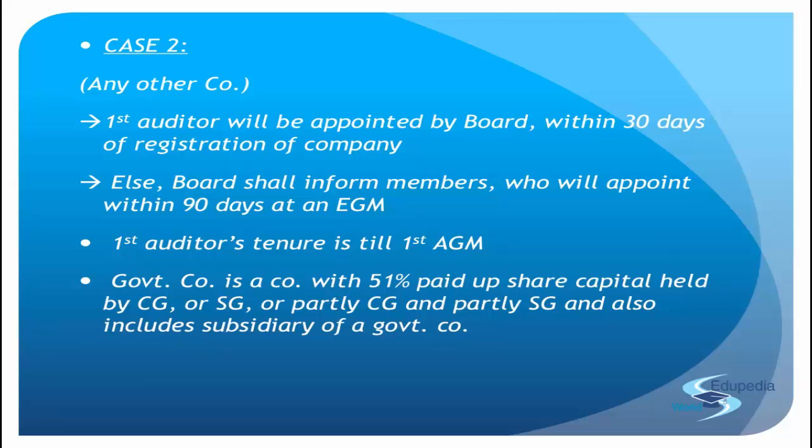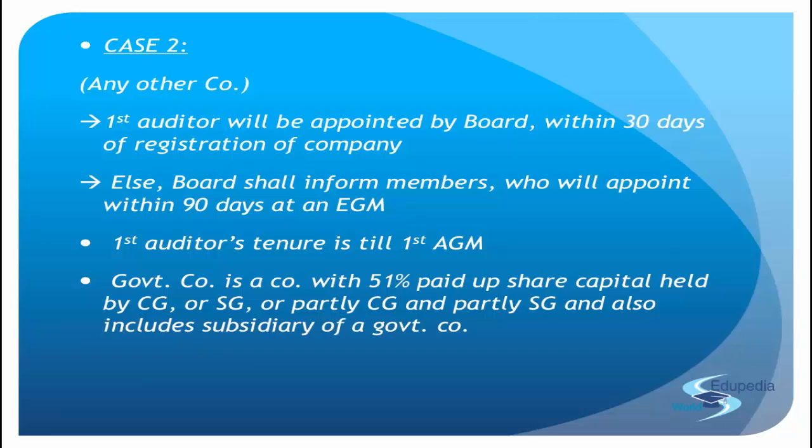So when you go ahead to write an answer to any such kind of question, first you will quote what section 139 has to say, right? That 139 subsection 6 says that in the case of a company, the first auditor will be appointed by the directors within 30 days from the registration of the company. If they're not able to do the same, they'll pass on the case to the members and they will appoint an auditor within the next 90 days, right?